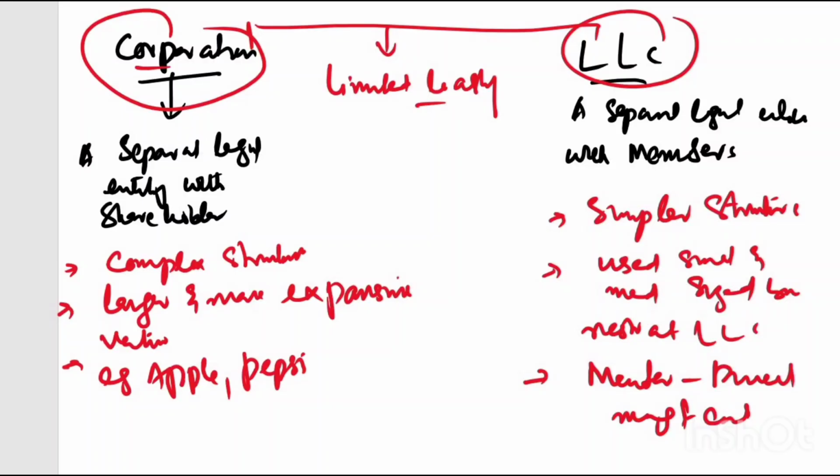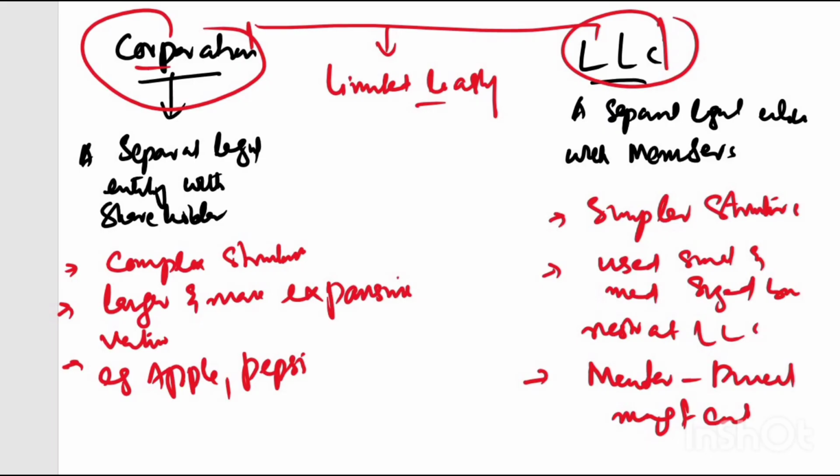So we have understood the difference between the corporation and LLC. We have studied that both offer limited liability, but the corporation structure is a bit complex. A lot of large and more expensive ventures use this because their shareholding is divided, and the people who take shares, we call shareholders. On the other hand, we have LLC, which is a simpler structure. There are fewer regulatory requirements, no need for a vast majority of regulatory requirements in an LLC, and you have to understand these two concepts. And now let's move on.